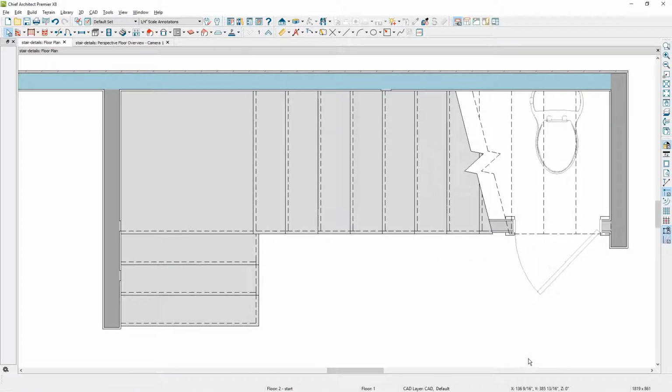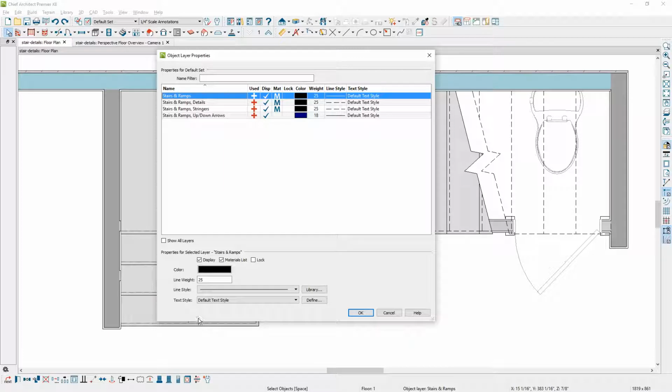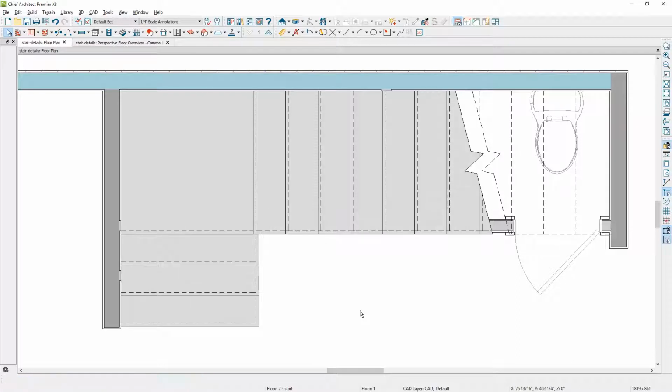If I undo that, there is also a layer that controls that. If you want to leave it on for certain views in your plan, you can use the object layer properties and come in and you can turn on the arrow layer, and that will turn the control of that on or off based on a layer or a layer set that you may have.